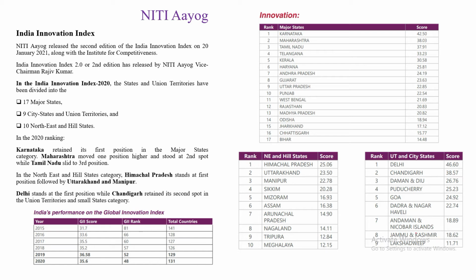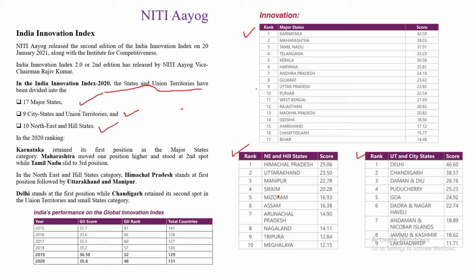Now you can see on the screen at the top, the states and union territories have been divided into 3 parts. There are 17 major states, then 9 city states and union territories, and 10 northeast and hill states. So they have segregated them into these 3 parts.